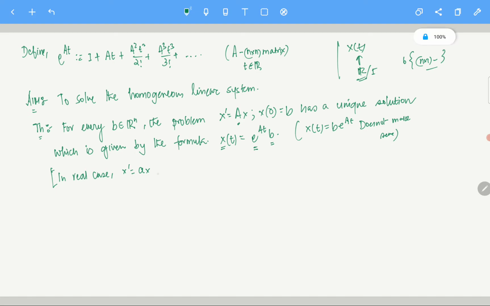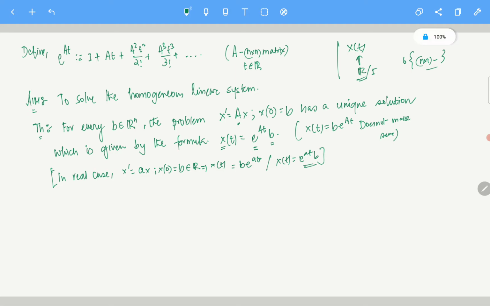With x(0) equals, let's say, some b, and b is not a vector here, b is some number, anything, 7, let's say. So in the real case, if you are looking at this, then you know that x(t) equals, of course you can write it like b e power at, right, or x(t) equals e power at times b, because here these are all real numbers and you can commute them.